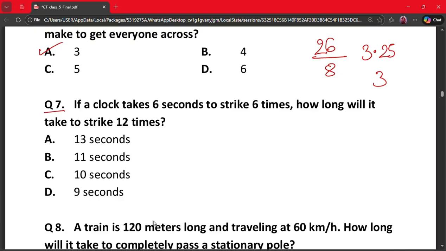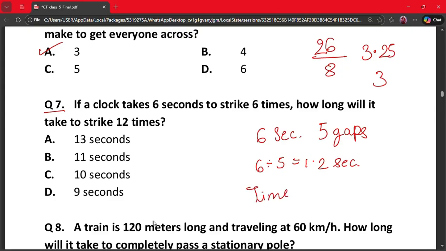So 6 strikes have 5 gaps, which is equal to 6 seconds. 1 gap is equal to 6 divided by 5, which is 1.2 seconds. So 12 strikes have 11 gaps, and time, that is 11 into 1.2, will give us 13.2. When you round off 13.2, it gives you 13 seconds.